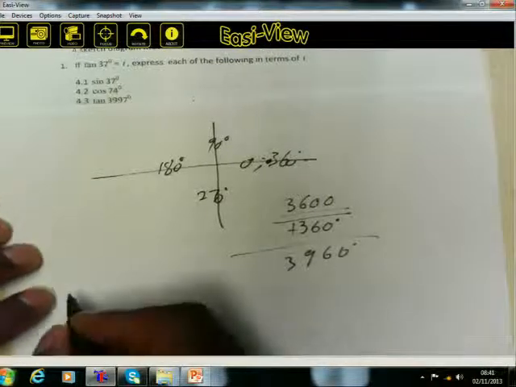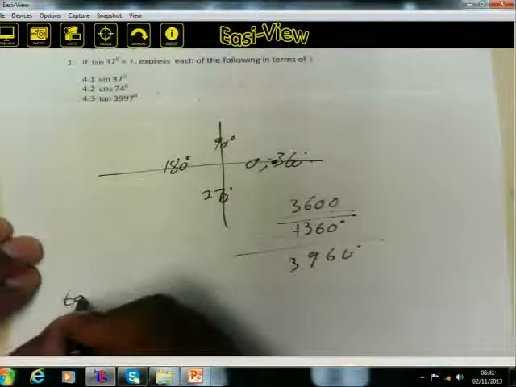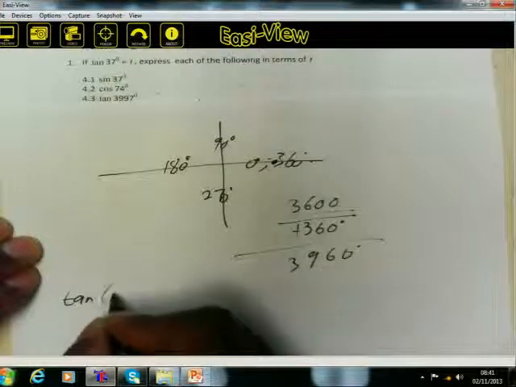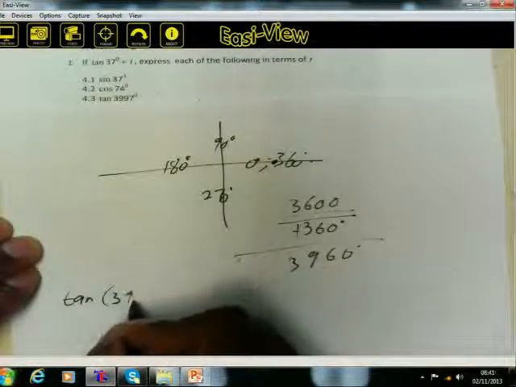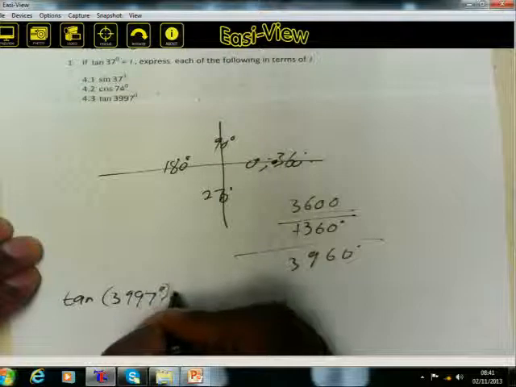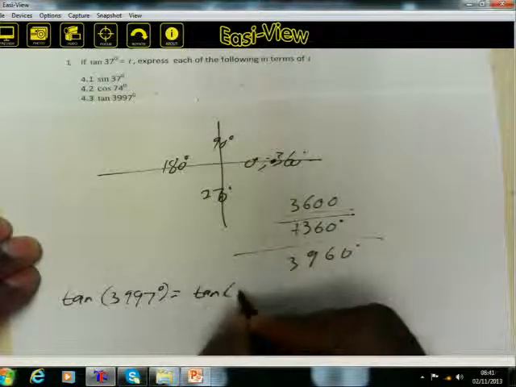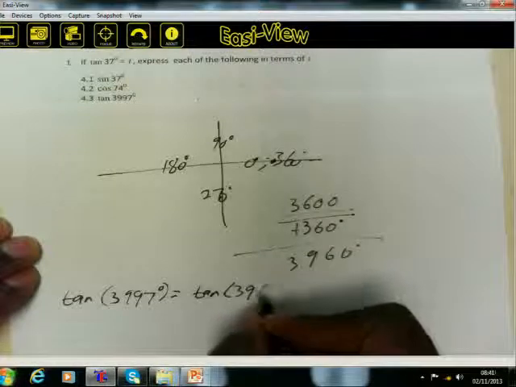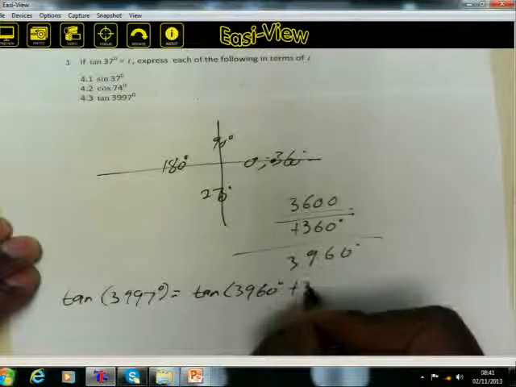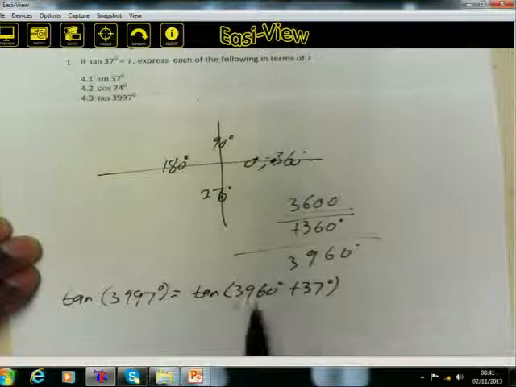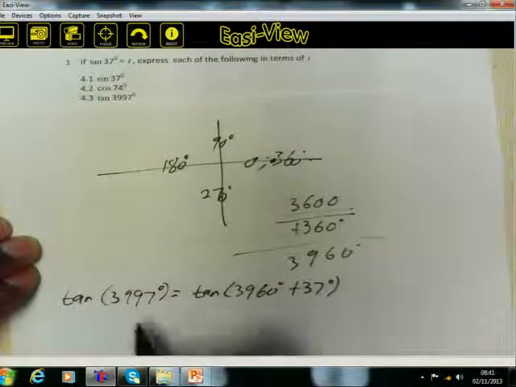When you solve this one, remember you've got the tangent of 3,997 degrees, which is equal to the tangent of 3,960 plus 37, because 3,960 plus 37 will still give you that.